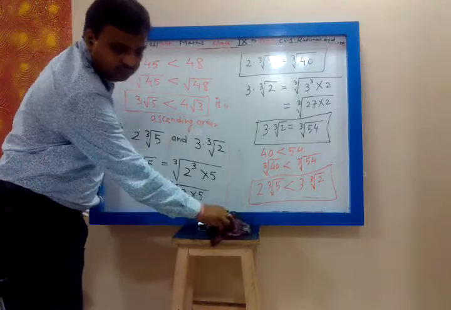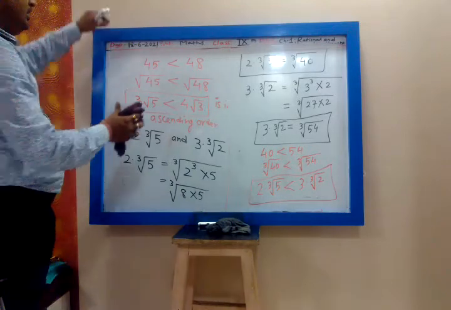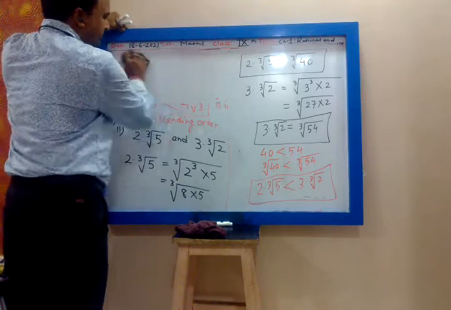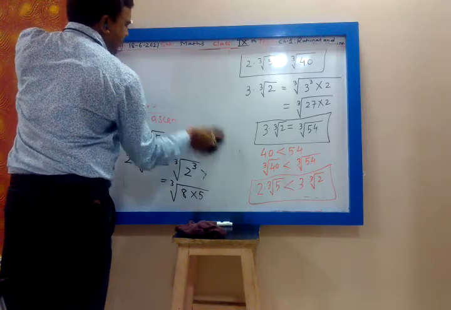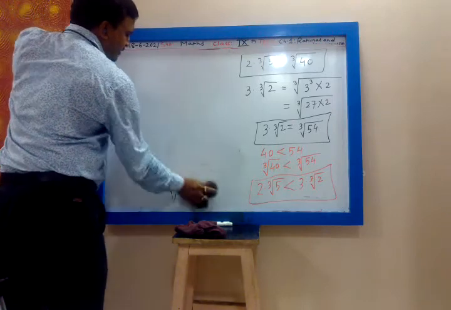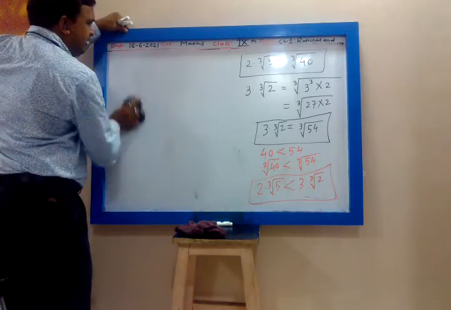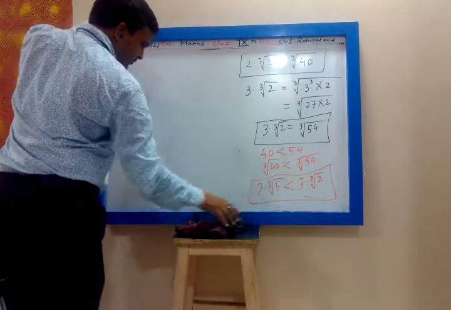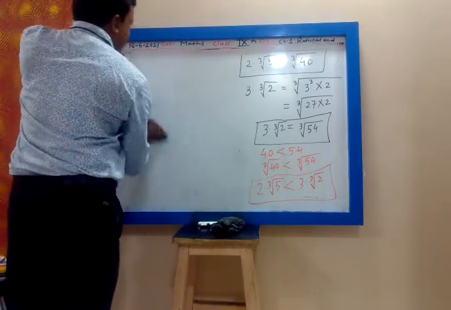Third one. So whenever you are taking a number inside square root, it will be square. Whenever you are taking a number inside cube root, it will be cube. That's all, nothing else. And ascending order means smaller to bigger.